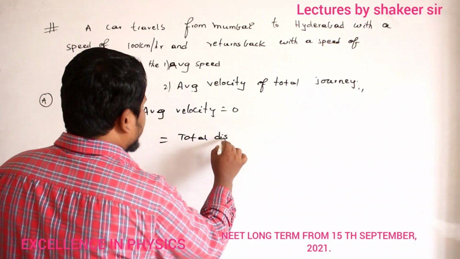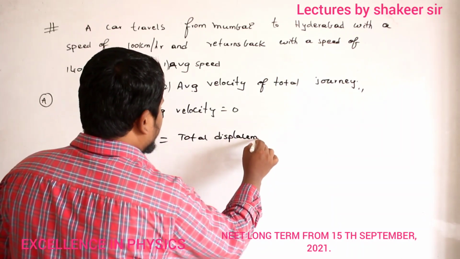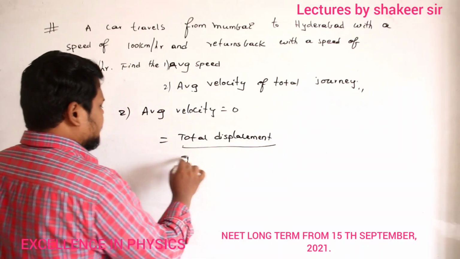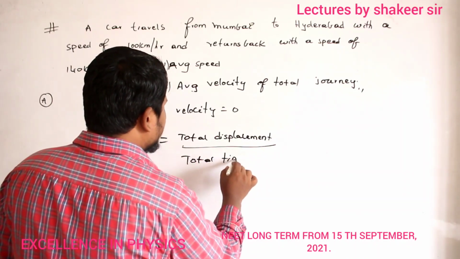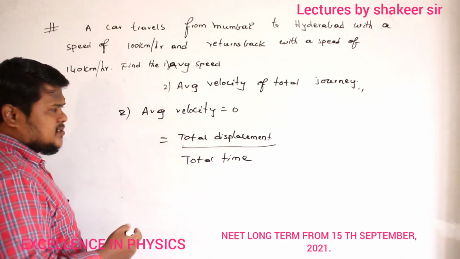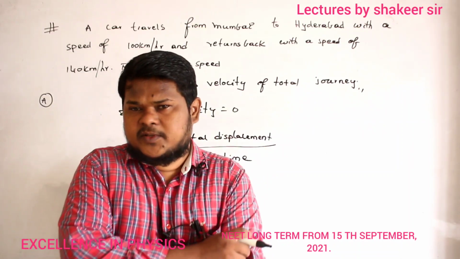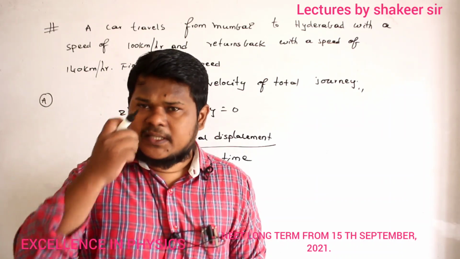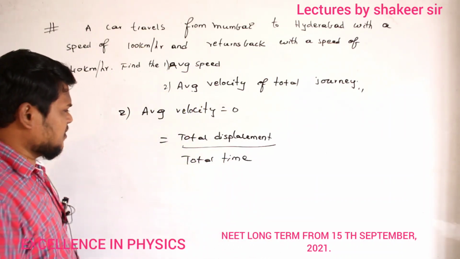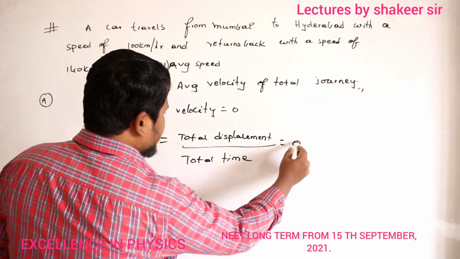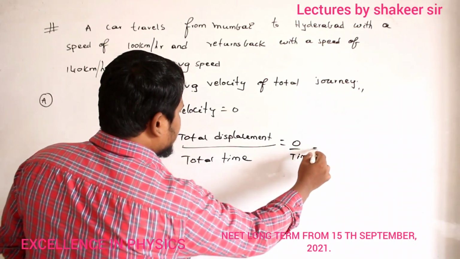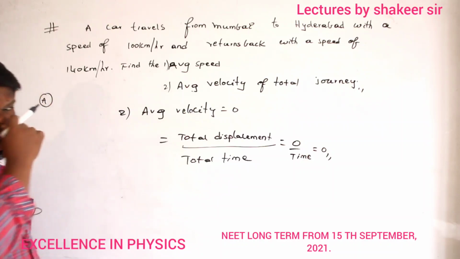Total displacement divided by total time. This is called average velocity. Total displacement is 0 because the starting point and ending point are the same. From wherever he started, again he returned to the same position. So displacement will become 0. So 0 by time taken is how much? It is also equal to 0. Clear? That is our answer.